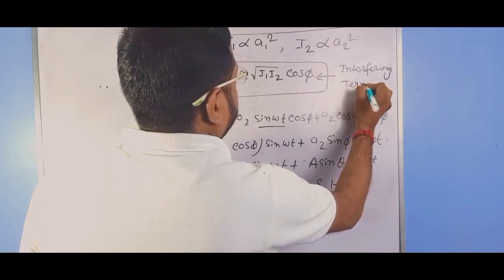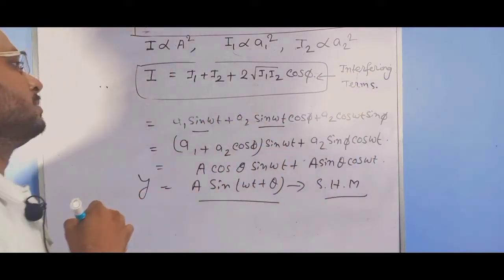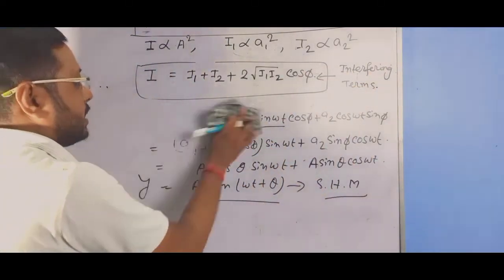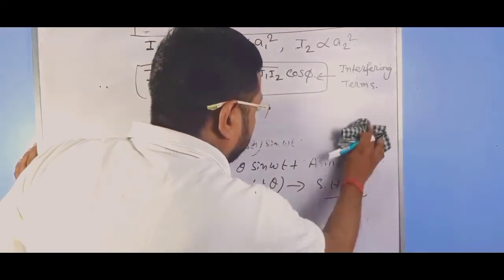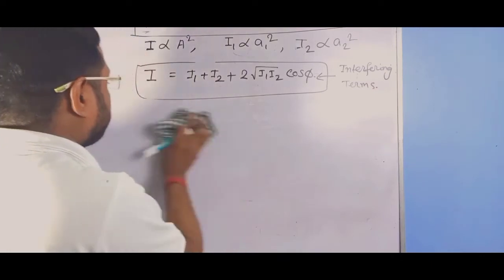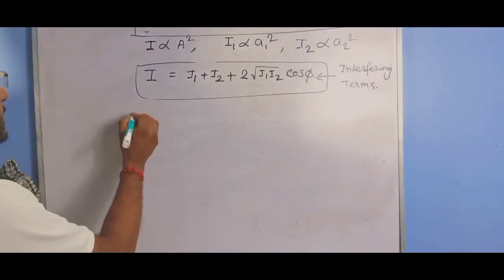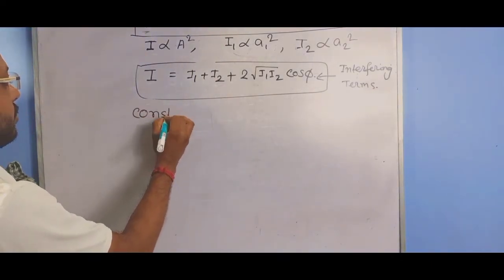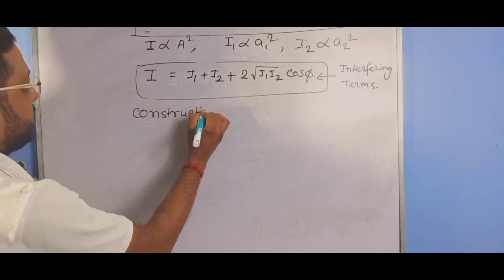Now, we can look at the conditions of constructive and destructive interference, starting with constructive interference.